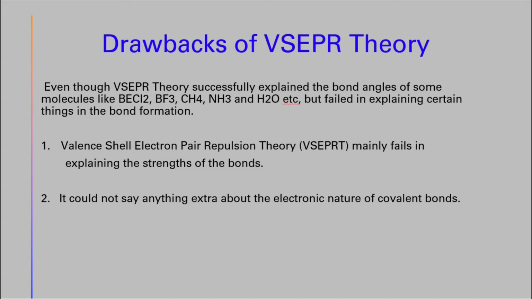Drawbacks of VSEPR theory. Even though VSEPR theory successfully explained the bond angles of some molecules like beryllium chloride, boron trifluoride, methane, ammonia and water, it failed in explaining certain things in bond formation. Valence shell electron pair repulsion theory mainly fails in explaining the strength of the bonds. It could not say anything extra about the electronic nature of covalent bonds.